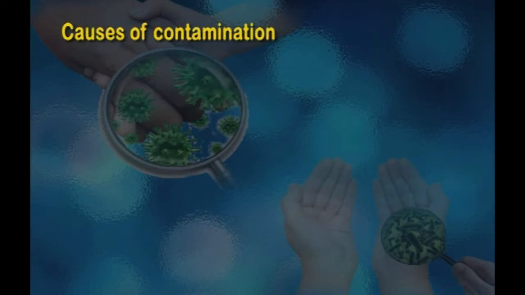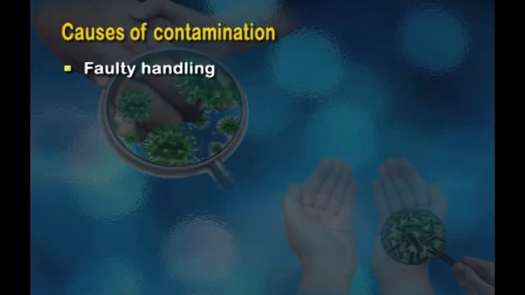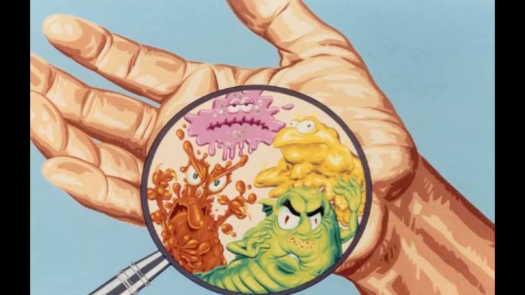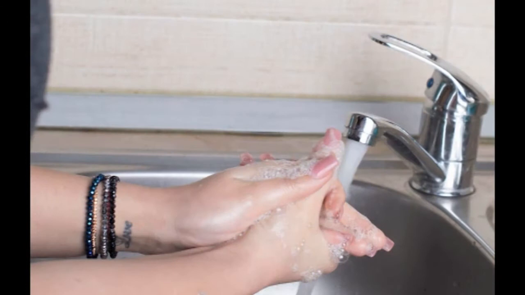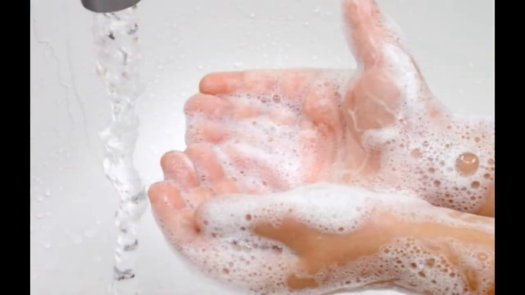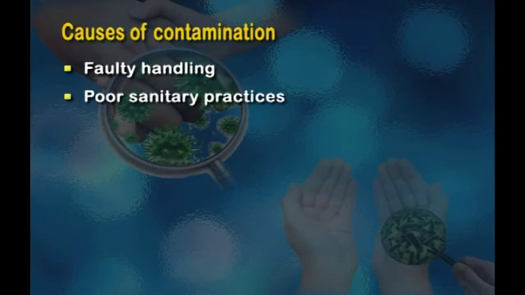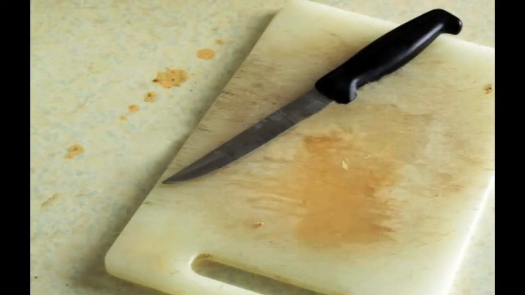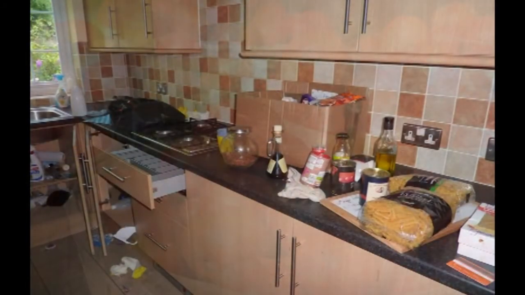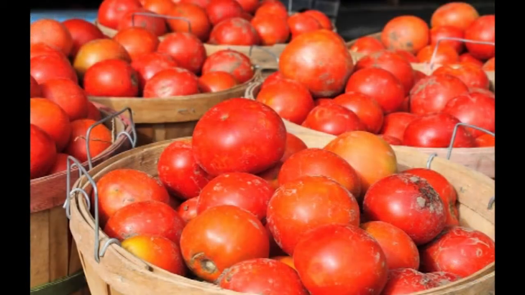What are the causes of contamination? How does our food become contaminated with microorganisms? This can occur by faulty handling. For example, we have to ensure that our hands are clean. We need to wash our hands thoroughly after visiting the restroom or whenever we touch any raw food or any unclean surfaces. Secondly, food can become contaminated because of poor sanitary practices such as using unclean chopping boards, using unclean kitchen equipment or not washing foods thoroughly.